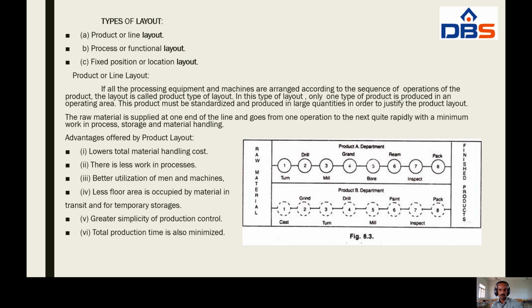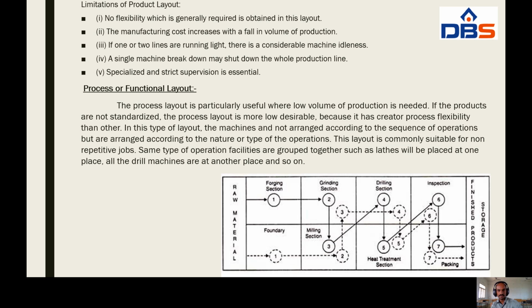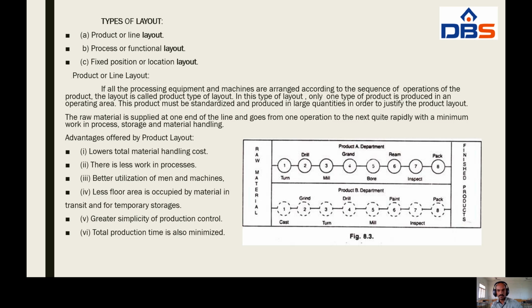Here in the product layout, we have to produce only one type of product. This is the product A department, and next product B department.